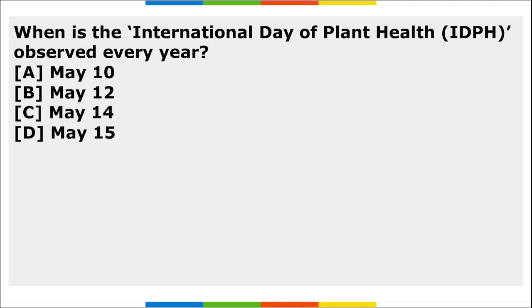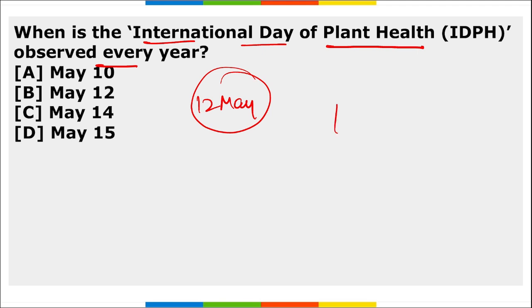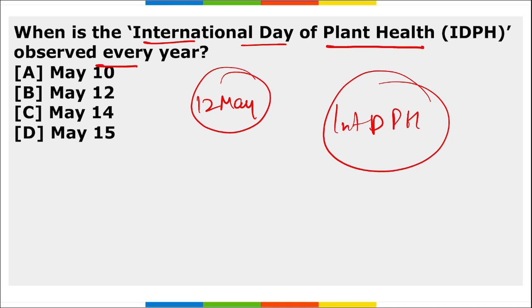This was the theme for the World Autism Awareness Day, that is observed on 2nd of April. Now, the next question asked to you is, when is the International Day of Plant Health observed every year? It is an easy question. This day is observed on 12th of May, and the International Day of Plant Health is observed to raise the global awareness on protecting the plant health.